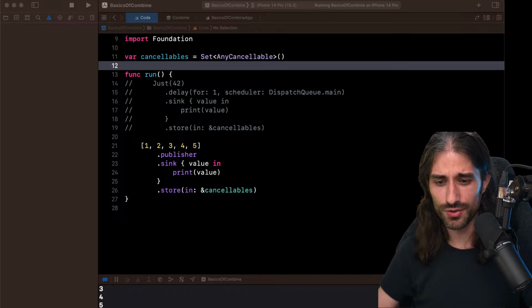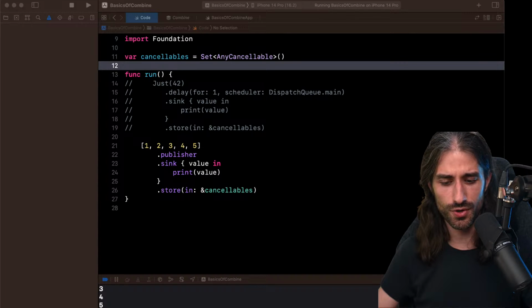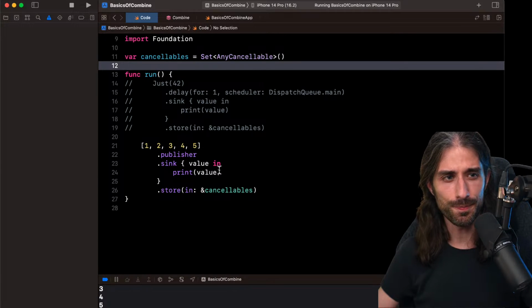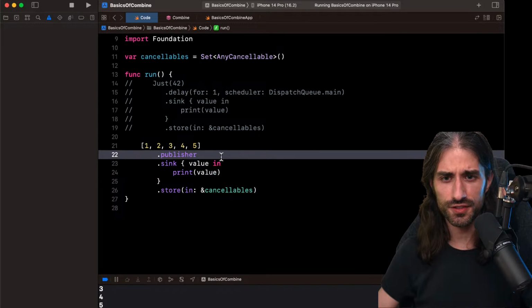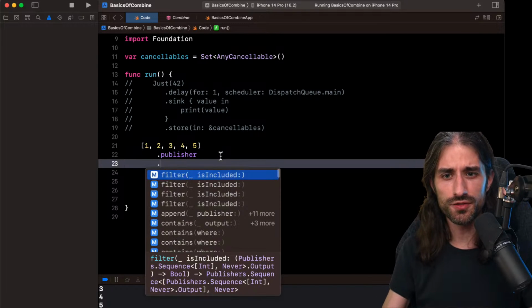So what did I want to show you next? Oh yes, I want to show you a very, very useful modifier. But first, I wanted to start with some transformations.